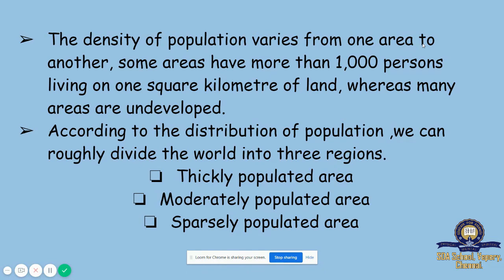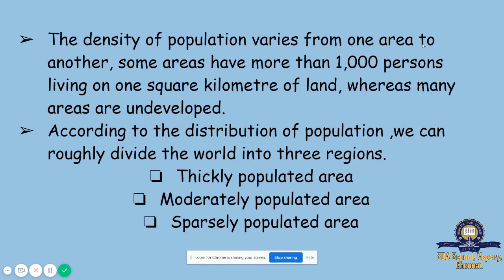The density of population varies from one area to another. The same ratio will not be found in different areas.